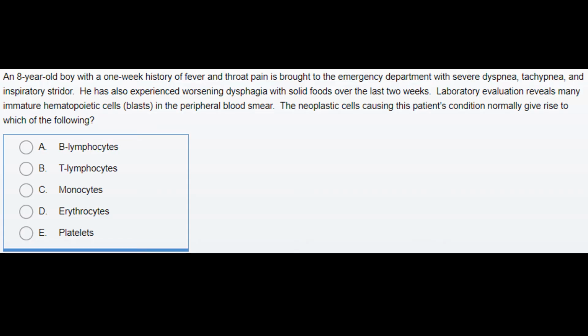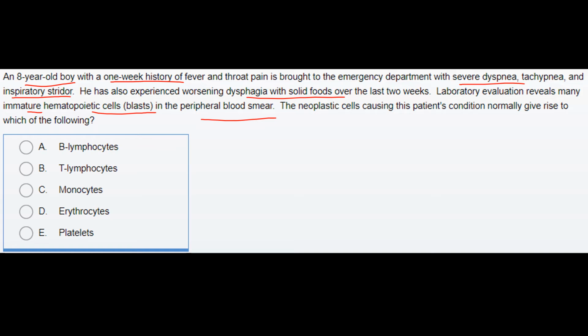Now in this question, an 8-year-old boy with a 1-week history of fever and throat pain is brought to the emergency department with severe dyspnea, tachypnea, and inspiratory stridor. He has also experienced worsening dysphagia with solid foods over the last 2 weeks. Lab evaluation reveals many immature hematopoietic cells, that is blasts, in the peripheral blood smear. The neoplastic cells causing this patient's condition normally give rise to which of the following?